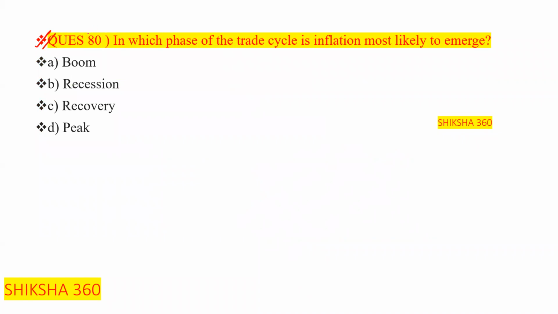Question number 80: in which phase of the trade cycle is inflation most likely to emerge?